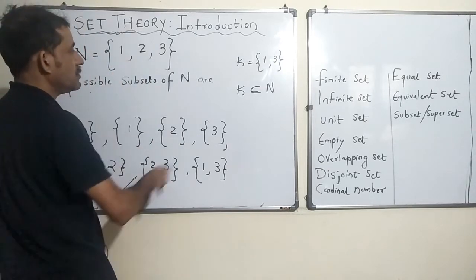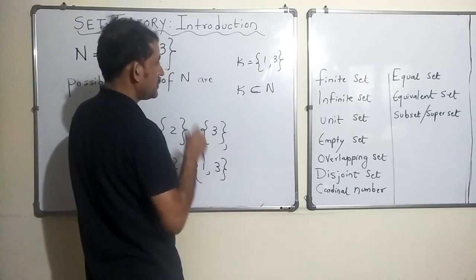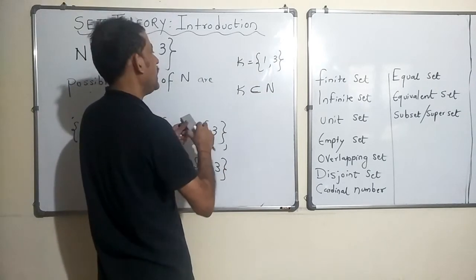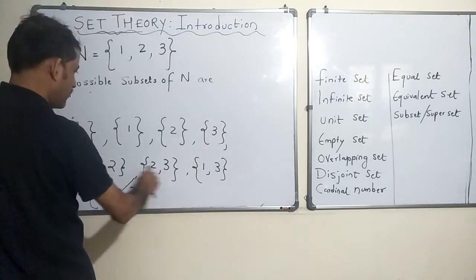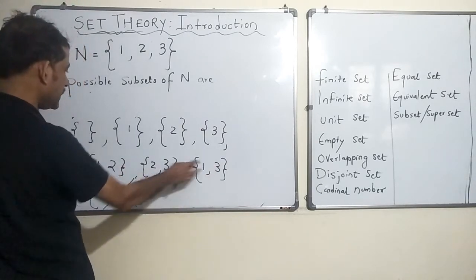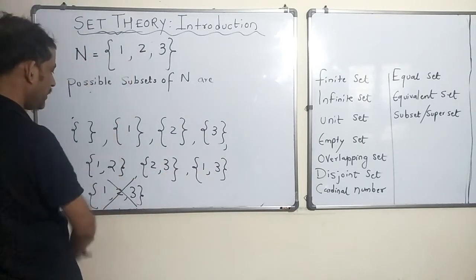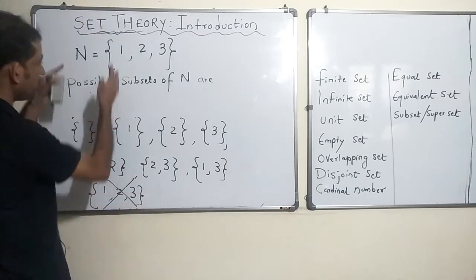So, k is a proper subset of n. In this case, all these are proper subsets because each has at least one element less than n, but not this one, it has the same number of elements.